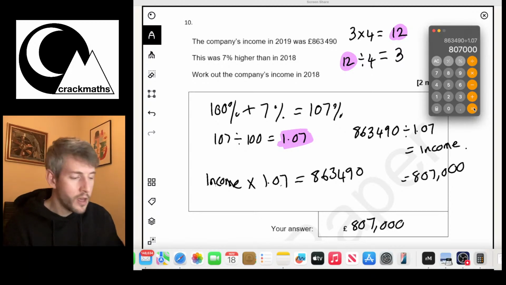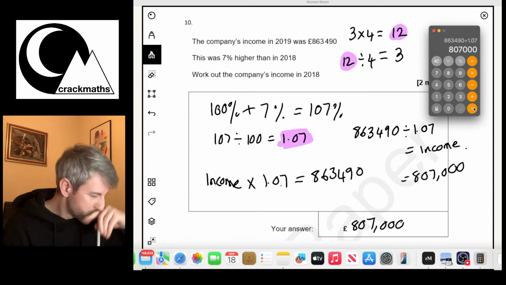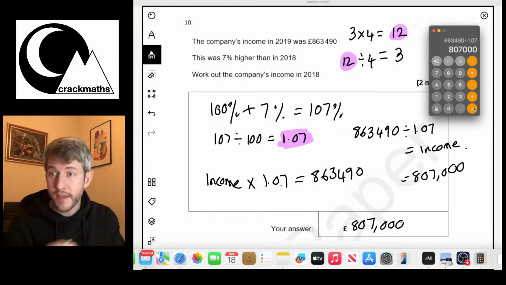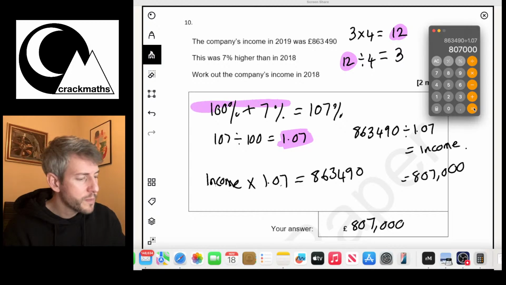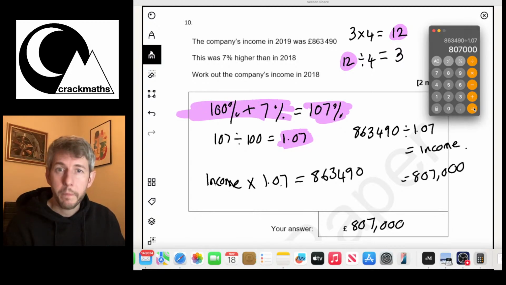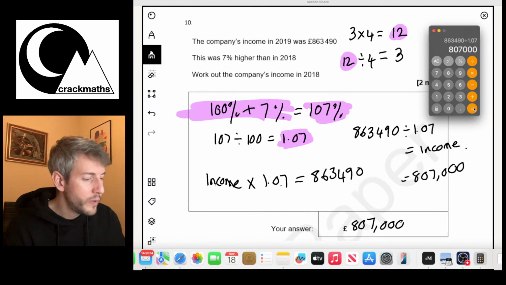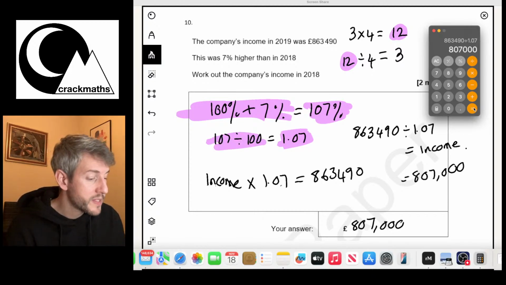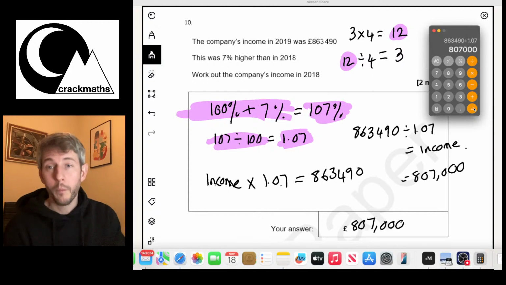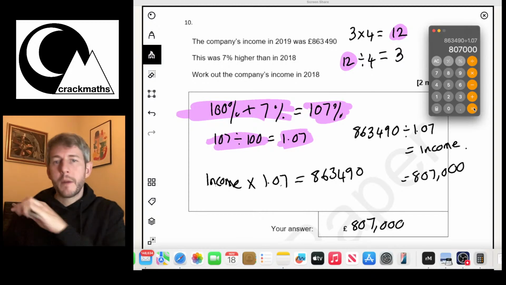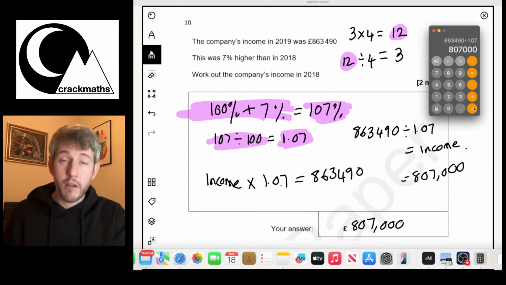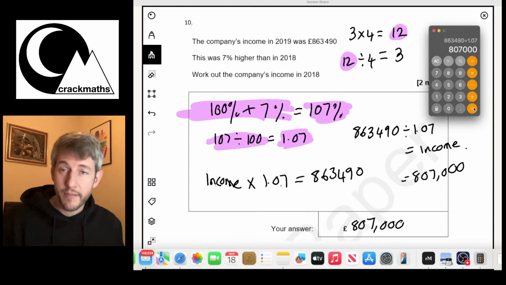Okay, so just to recap that, what we did was we knew there'd been an increase of 7%. So we did 100% add 7% equals 107%. And then we did 107% divided by 100 to get 1.07. And then because of that, we knew that anything that has been multiplied by 1.07 has been increased by 7%.